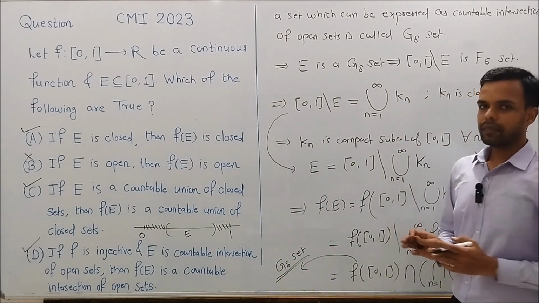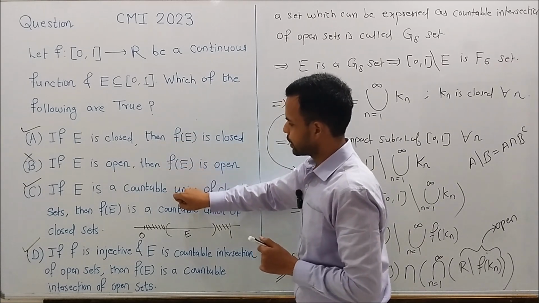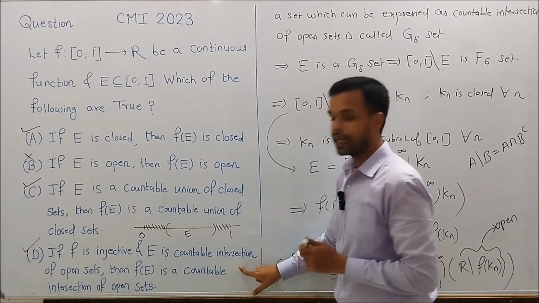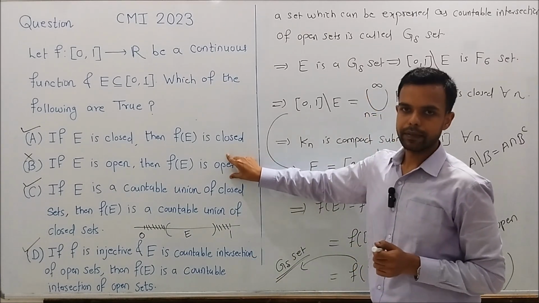So this is the solution. The correct answer to this question is that statement A, statement C, and statement D are true statements. The only false statement is statement B.